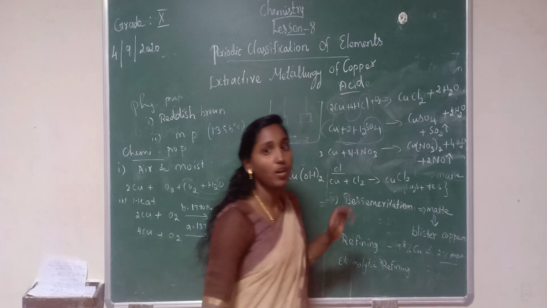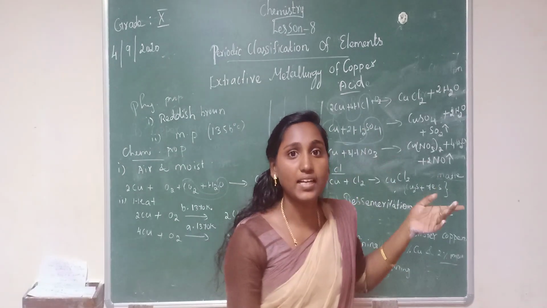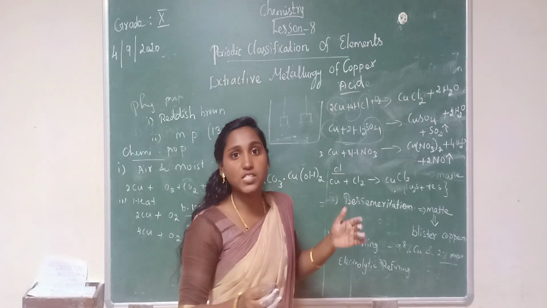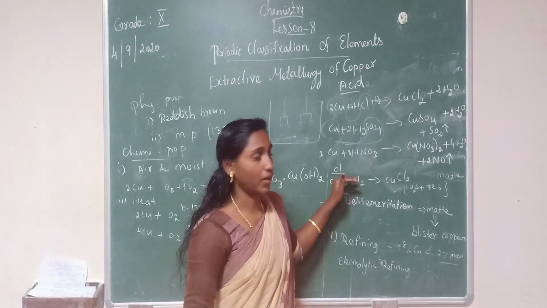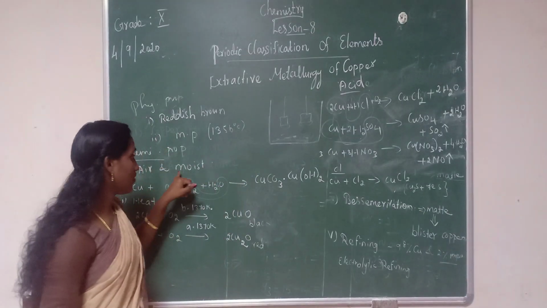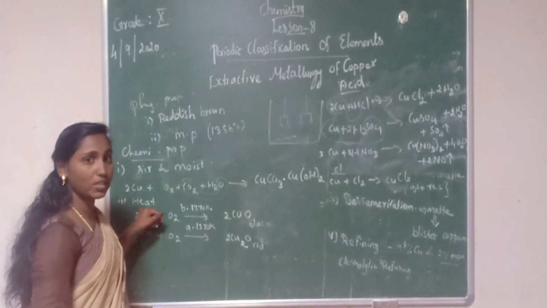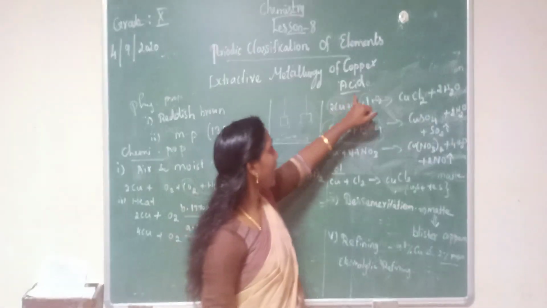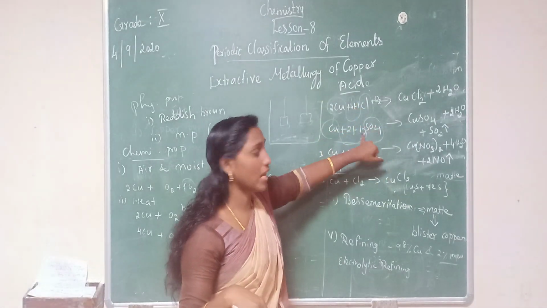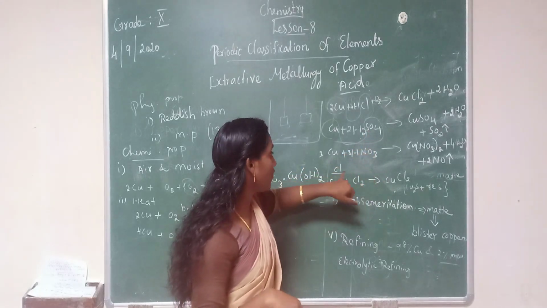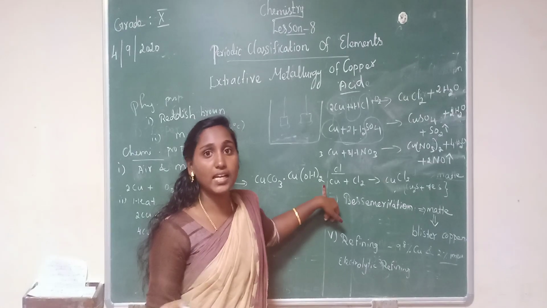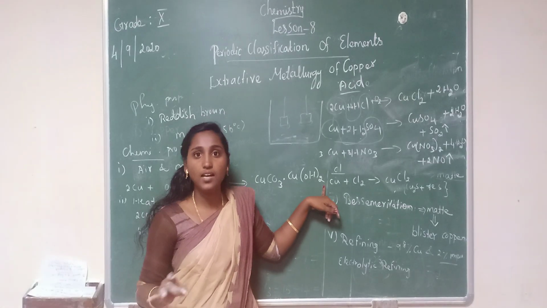Copper chloride can form. When it reacts with alkali, it does not attack the copper. Alkali substance, that means base substance, does not attack the copper. Have you understood these chemical properties? First one, reaction with air and moisture. The next one, reaction with heat. Third one, reaction with acid; here we studied 3 acids: hydrochloric acid, sulfuric acid, nitric acid. Fourth one, reaction with chlorine. Last, fifth one, reaction with alkalis. Alkalis do not attack the copper.